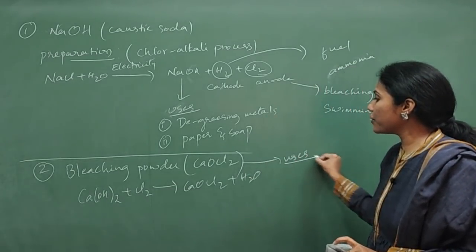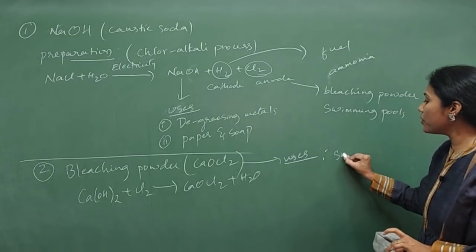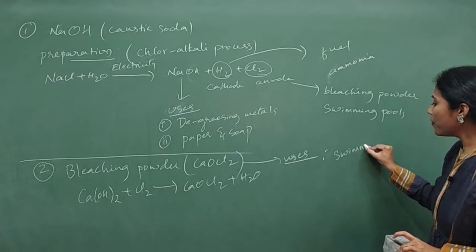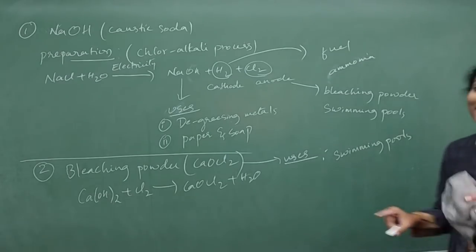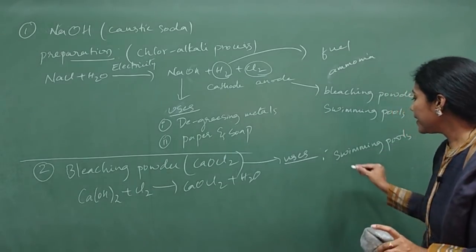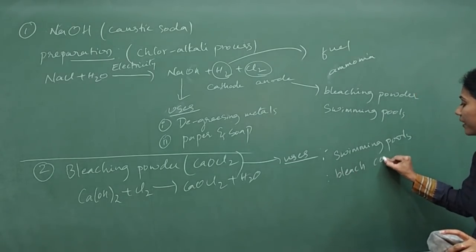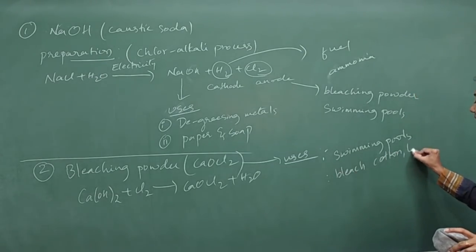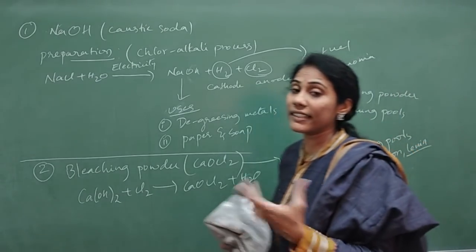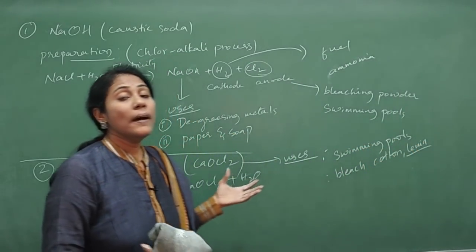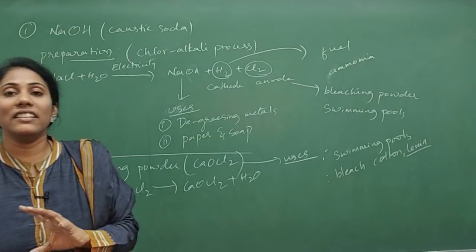You should know its uses. So where is it used? It is used in swimming pools, to kill the harmful microorganisms. And the second one is used to bleach cotton and linen. So it is used in the textile industry, that is, in the cloth industry, because it has a bleaching property. It helps to remove the unnecessary colors.